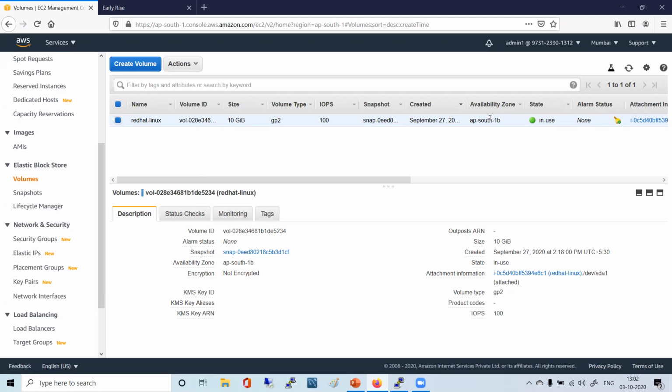One question before you move. Whenever we create an EBS volume, by default it gets attached to the EC2, is it? See, because you are copying from the AMI, right? We selected one Red Hat AMI. That Red Hat AMI had an option of root volume. So an AMI will have at least one root volume in which the operating system will be there. While if you try to launch another instance, you will see that.